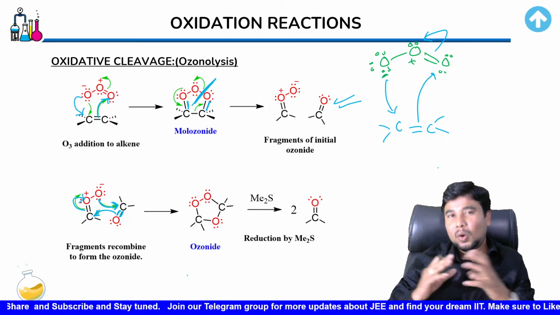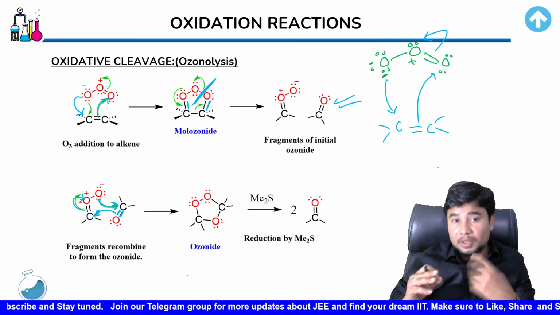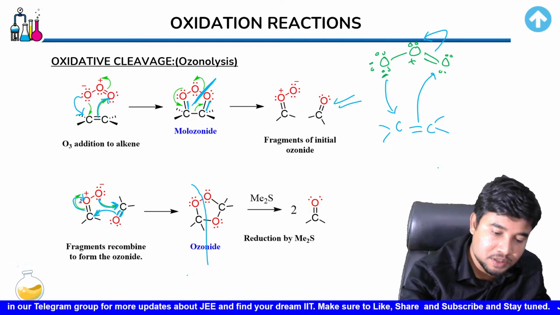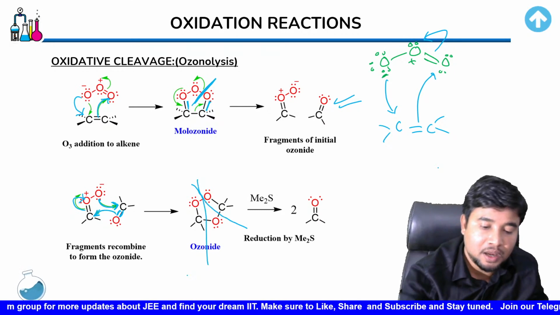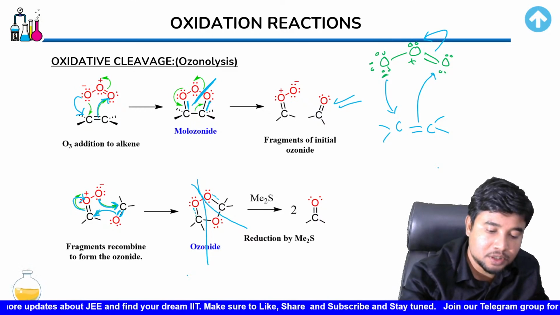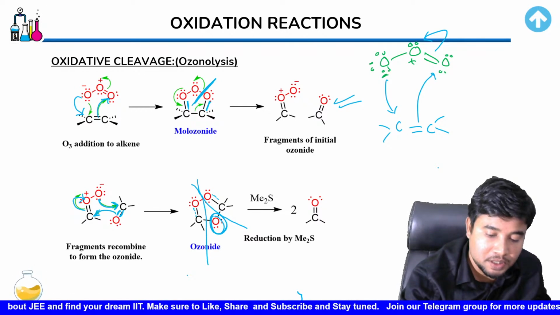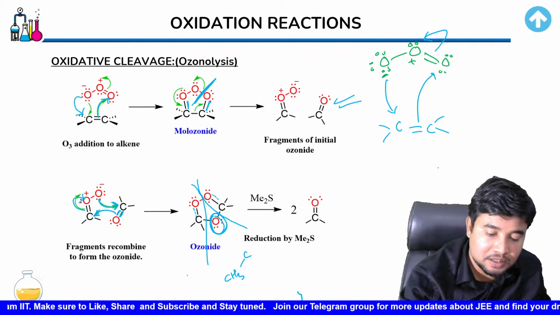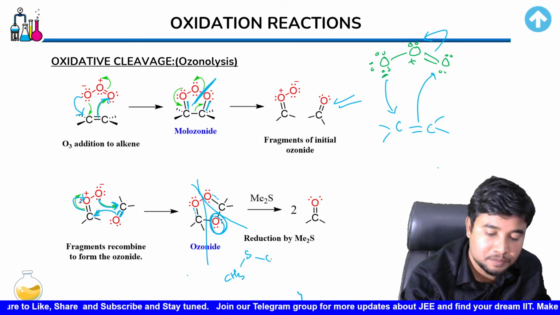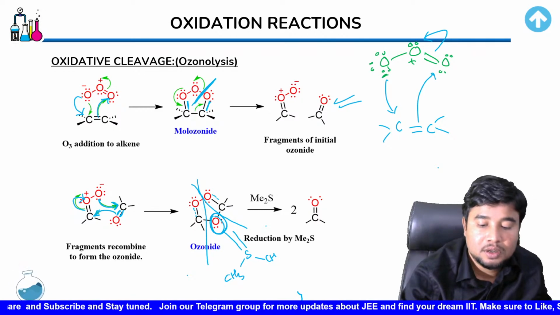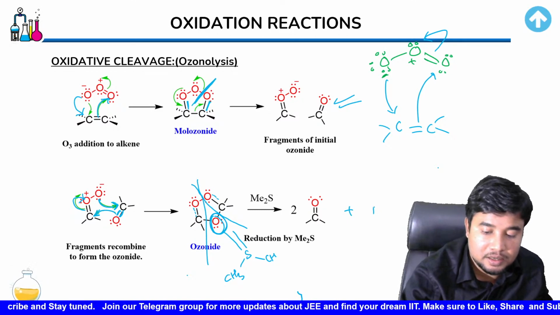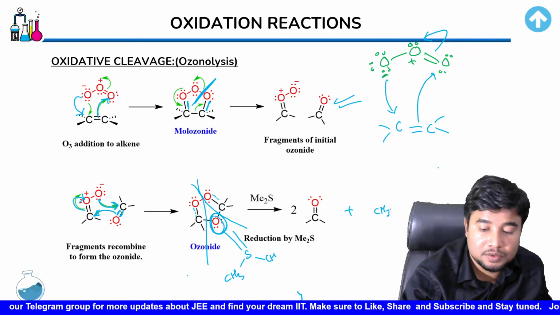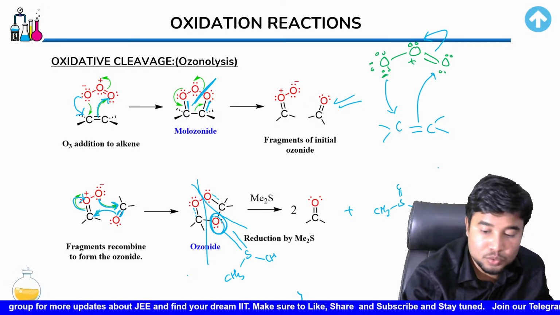This is a long mechanism, so don't worry too much. But then what happens next is this bond gets cleaved from this direction, and this bond gets cleaved from this direction. And you'd get a double bond created over here and a double bond created over here. And this oxygen over this place would be taken up by dimethyl sulfide, and that would get converted into dimethyl sulfoxide. So this would get bonded with sulfur, causing this dimethyl sulfoxide to be produced: CH3, CH3, S double bond O.